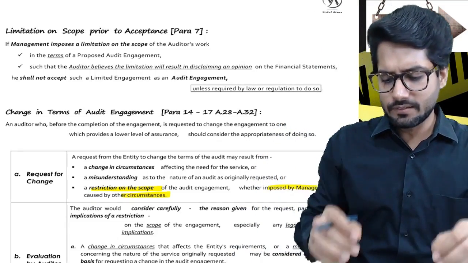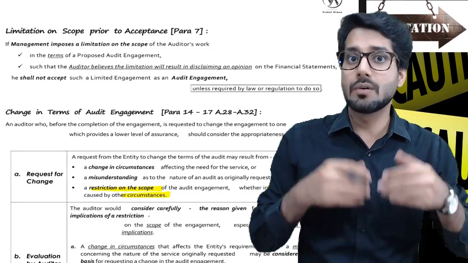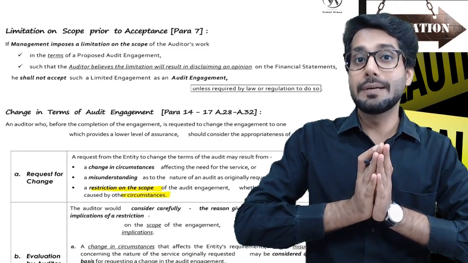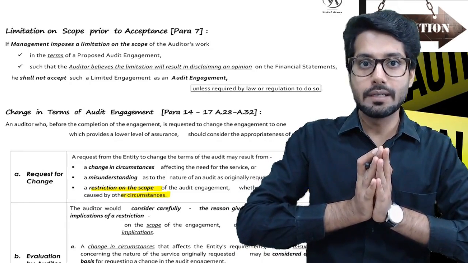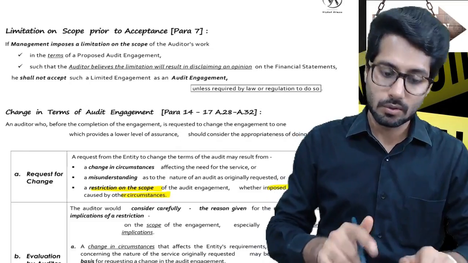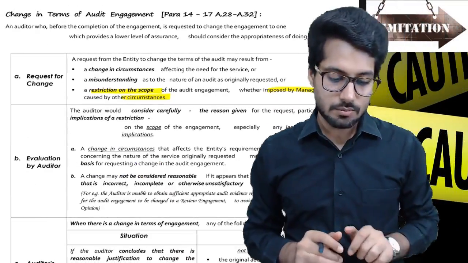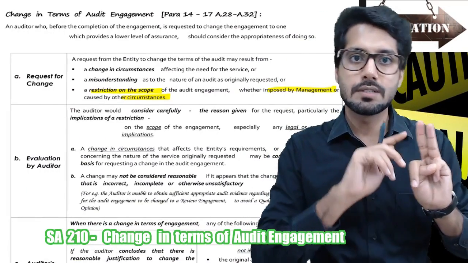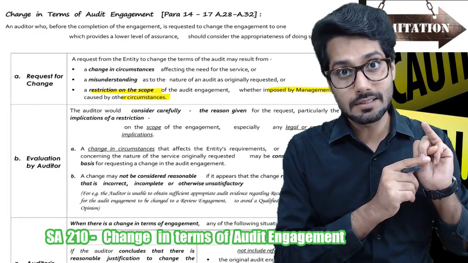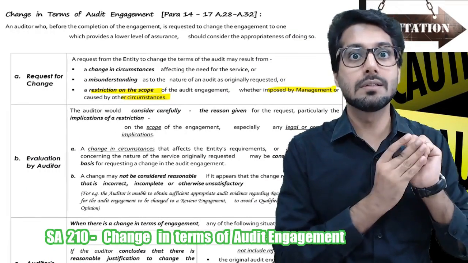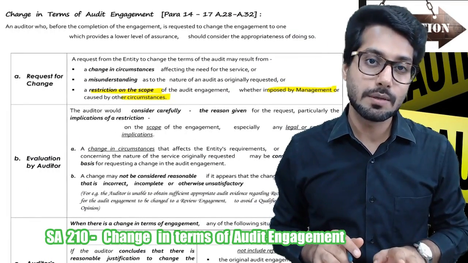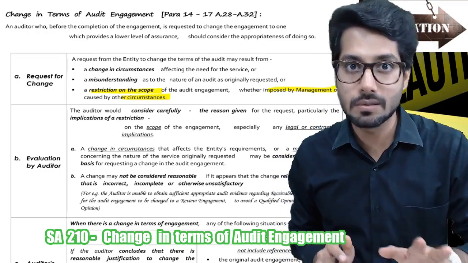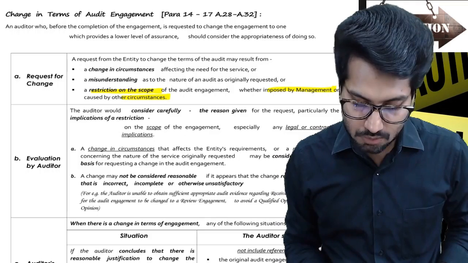So wherever they are stopping you from external confirmation or any such thing, all of these examples, if that's a scope limitation that they have already told you in the beginning, it's important that you give up on that audit. So third is change in terms of audit engagement. This can be because of 3 reasons. One is change in circumstances. 2 is misunderstanding between management and the auditor, and third is a limitation which has been imposed either by the management or circumstances.